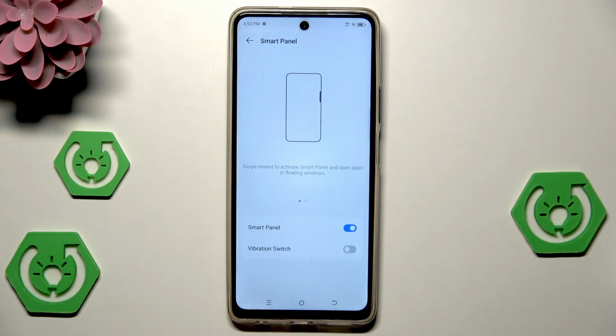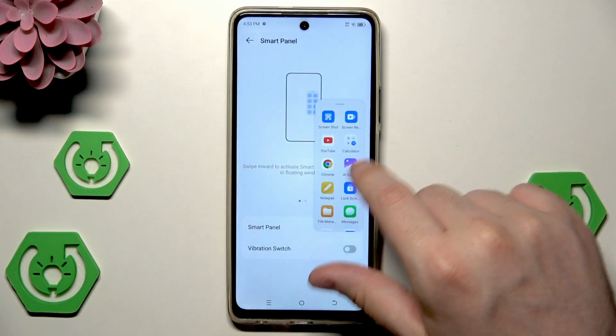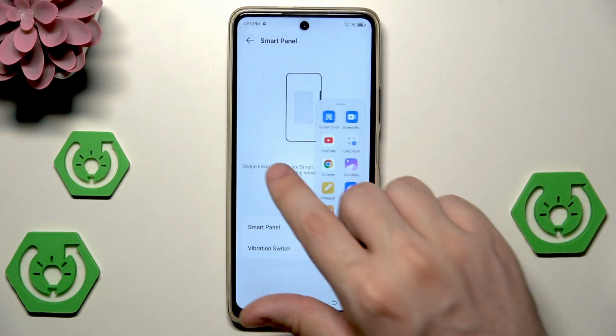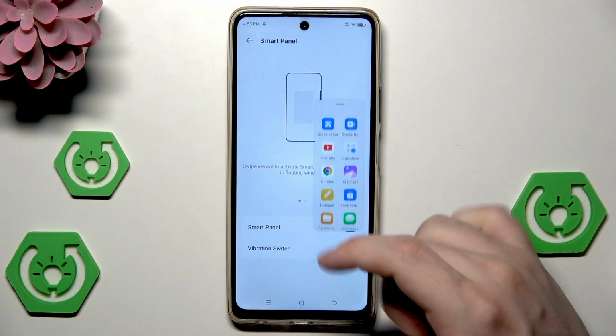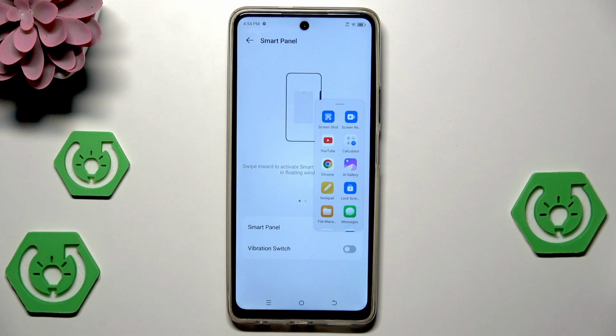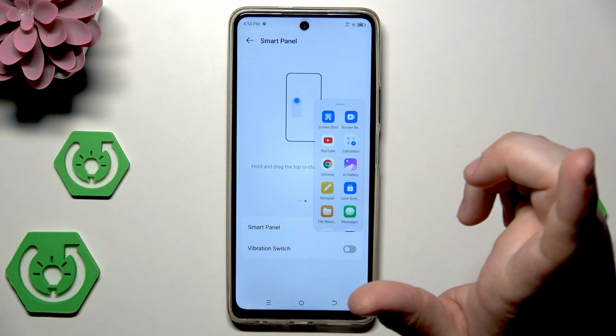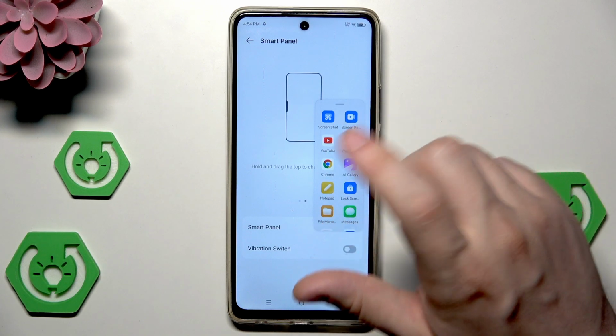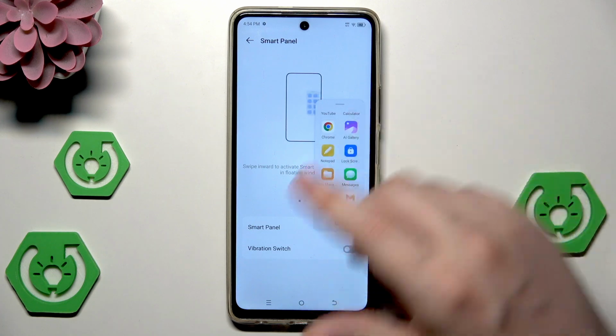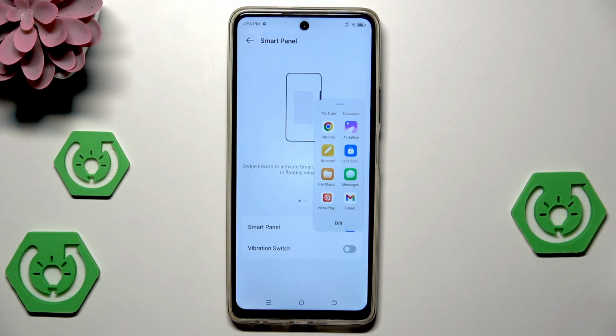We also have the smart panel. I have shown you that a few seconds ago, I mean. And in here, it's basically a shortcut. In here we can create a screenshot, record the screen, open YouTube, the calculator, art gallery, and that kind of stuff. And remember that all of those apps will open in the floating window.